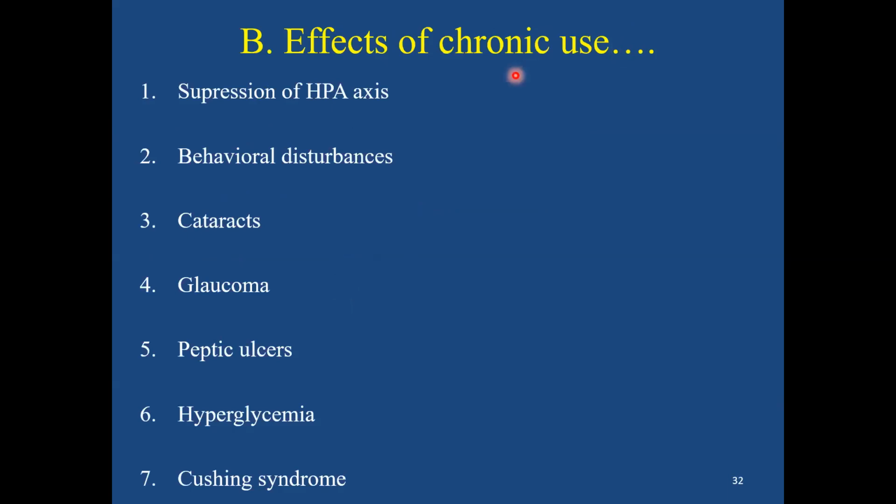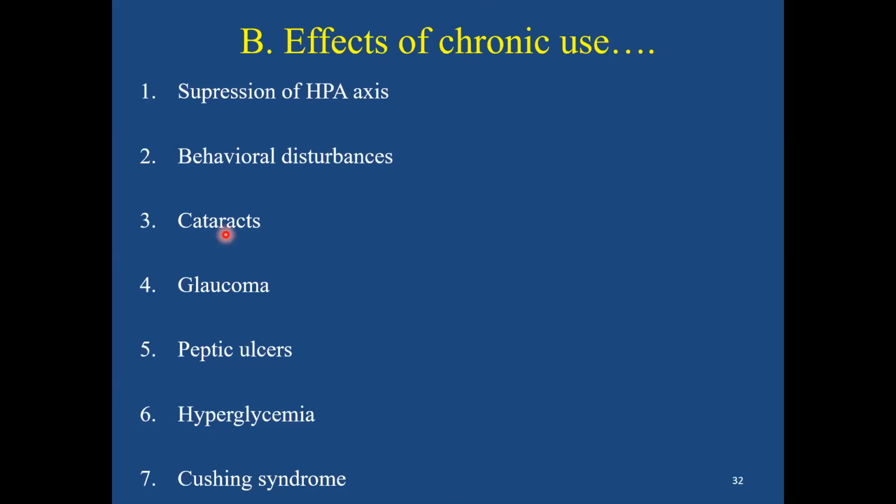However, on long use, the suppression of the HPA axis has to be anticipated if the treatment is for more than 2 weeks or with large doses. Behavioral disturbances like insomnia, or mania, sometimes depression or psychosis, even cataract. Cataract has a special mention. It mostly tends to cause a posterior subcapsular cataract, which is related to the dosage and the duration of therapy.